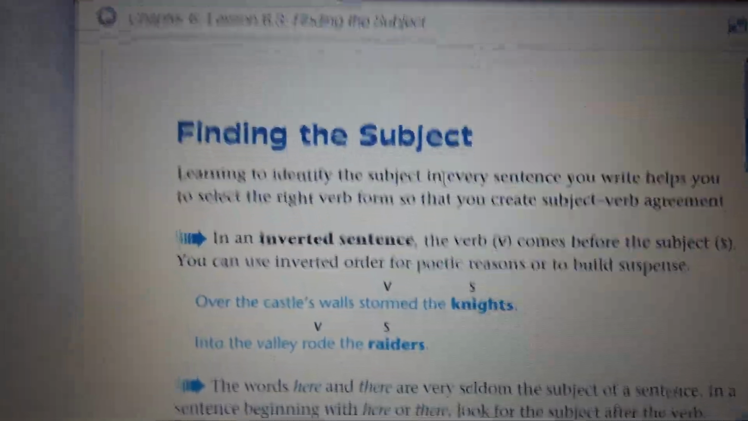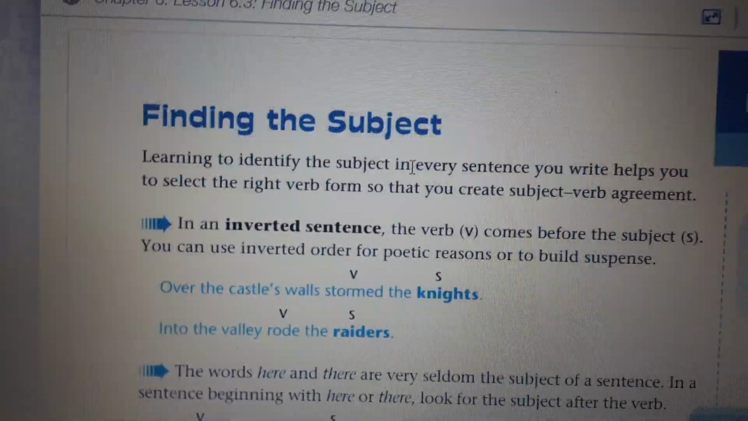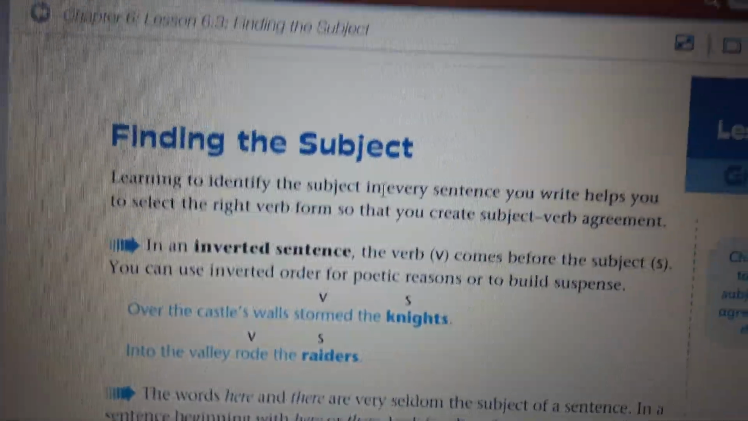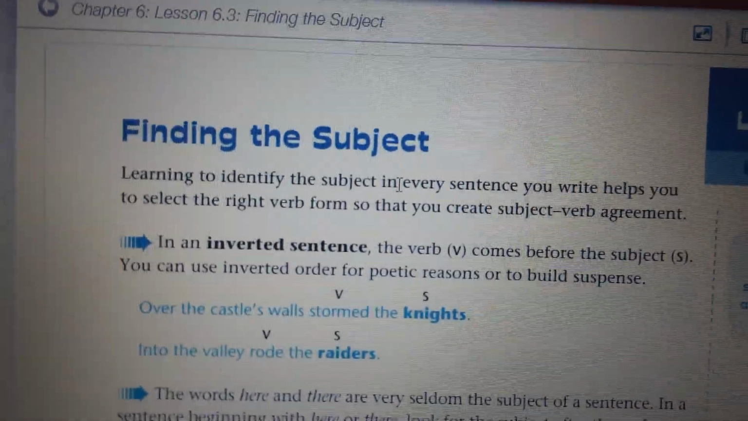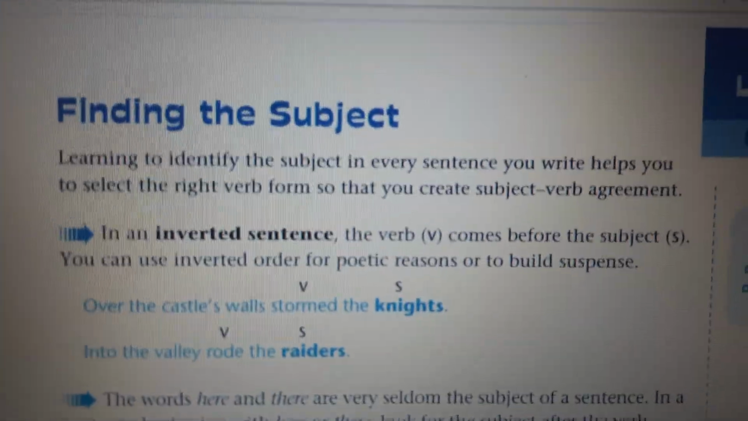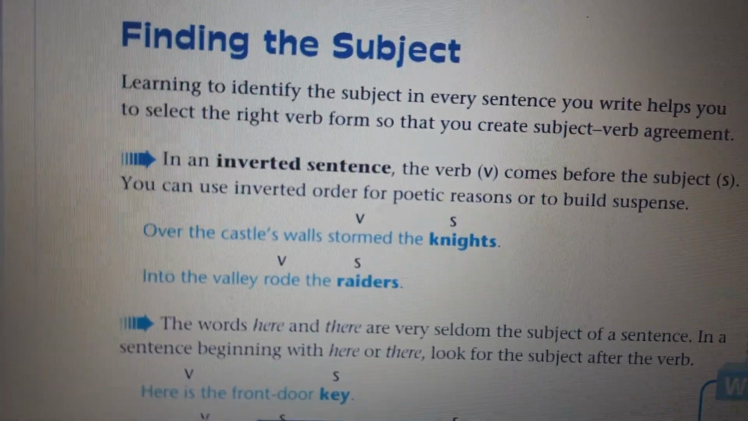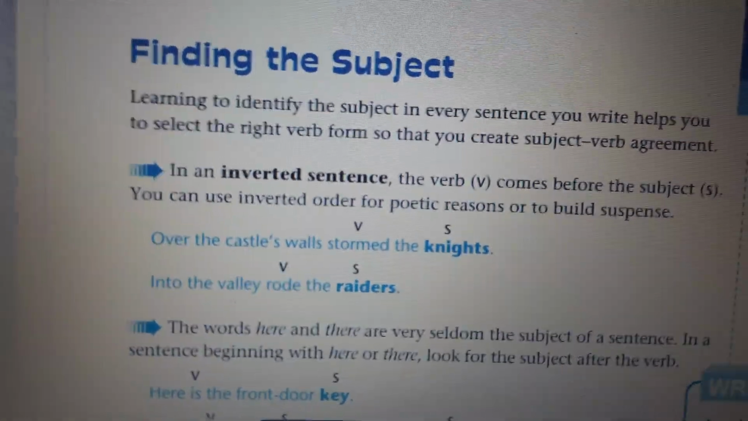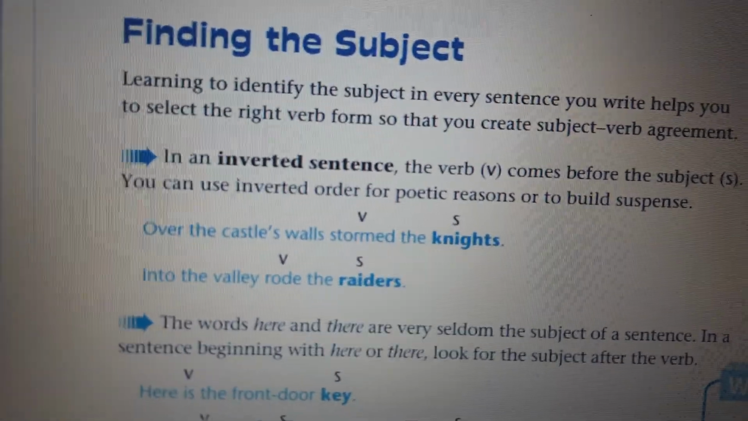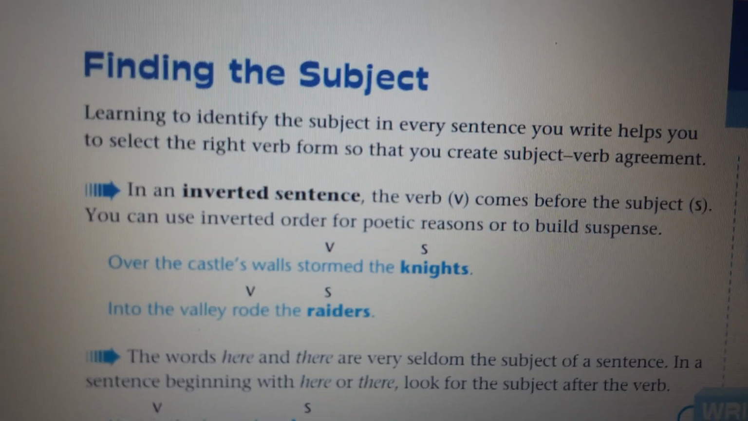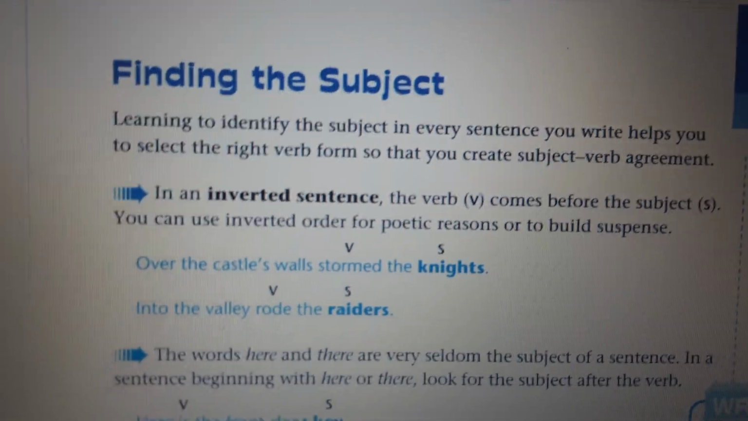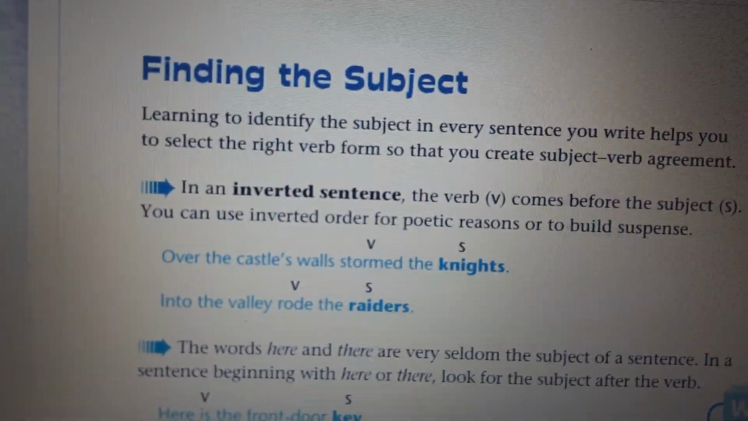Okay, so here we have finding the subject. First of all, let's see what that means. We have to read the first two lines. Learning to identify the subject in every sentence you write helps you to select the right verb form so that you can create subject-verb agreement. Okay, so this is the thing we're going to talk about: finding the subject.